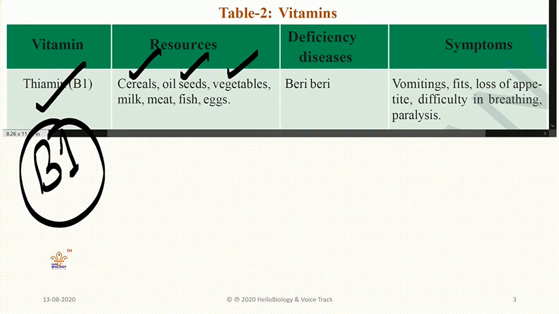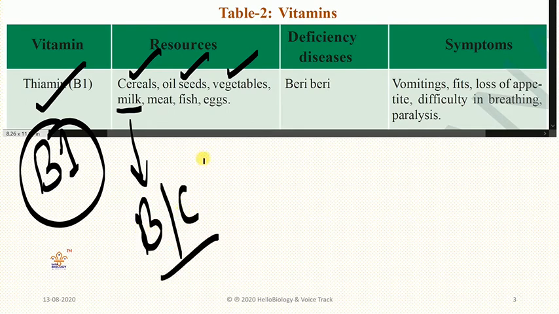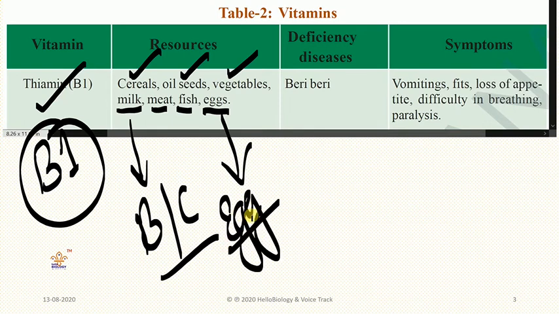All vegetables usually will contain this. Milk. Usually in buffalo's milk and cow's milk, this vitamin B1 will be high. Meat, fish, eggs. Egg is the basic form here. In every egg maximum vitamins will be present.